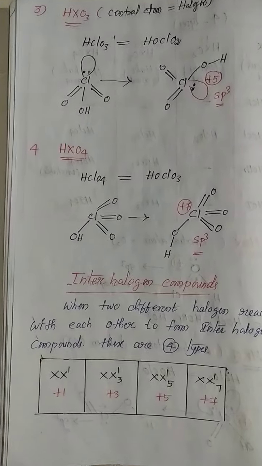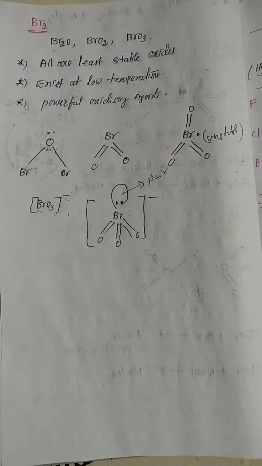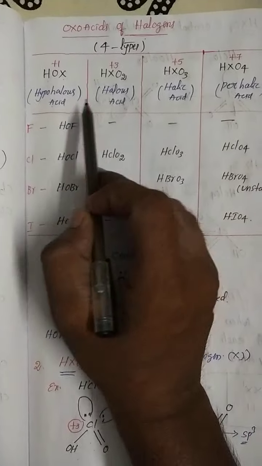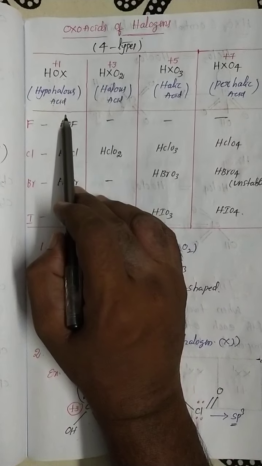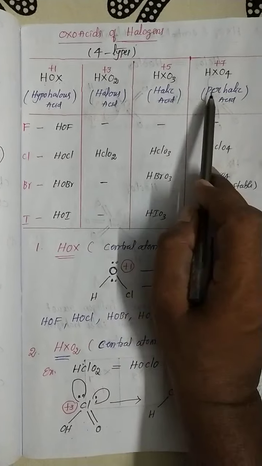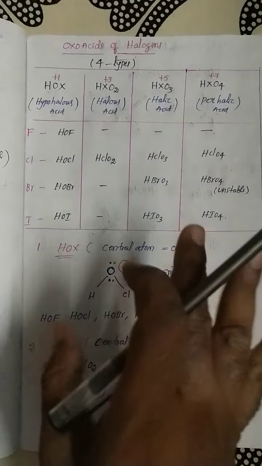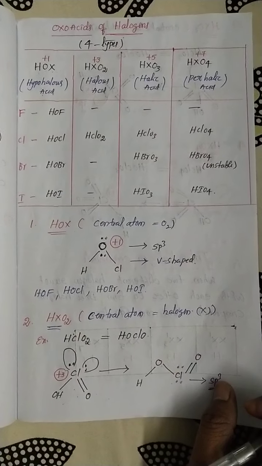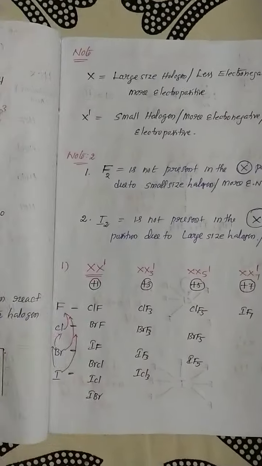So these are the oxo acids of the halogens. There are four different types: hypohalous acid, halous acid, halic acid, and perhalic acid. So the entire oxo acid structures, hybridization, and oxidation states are completed.